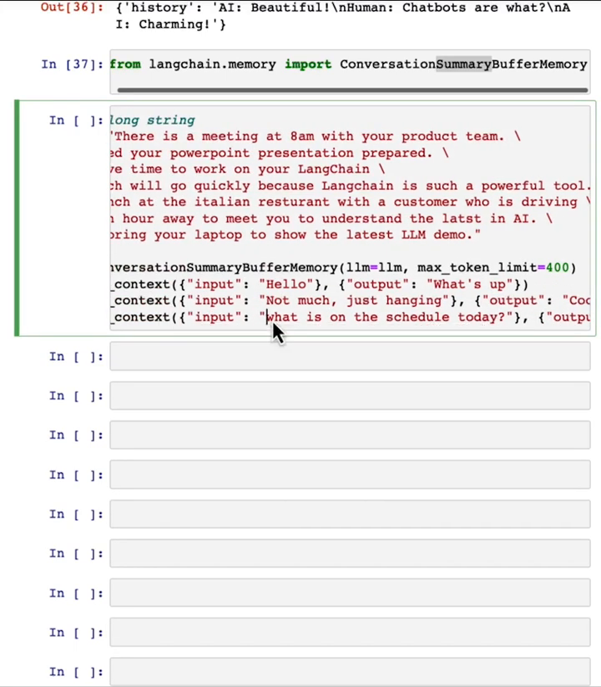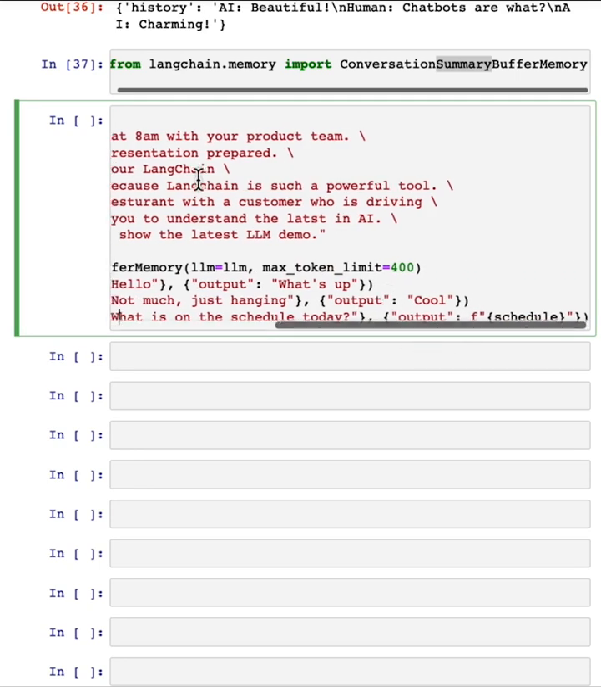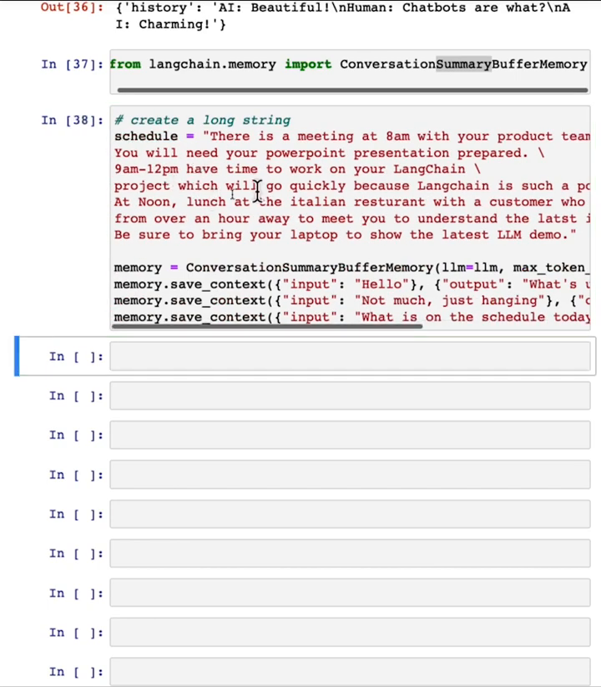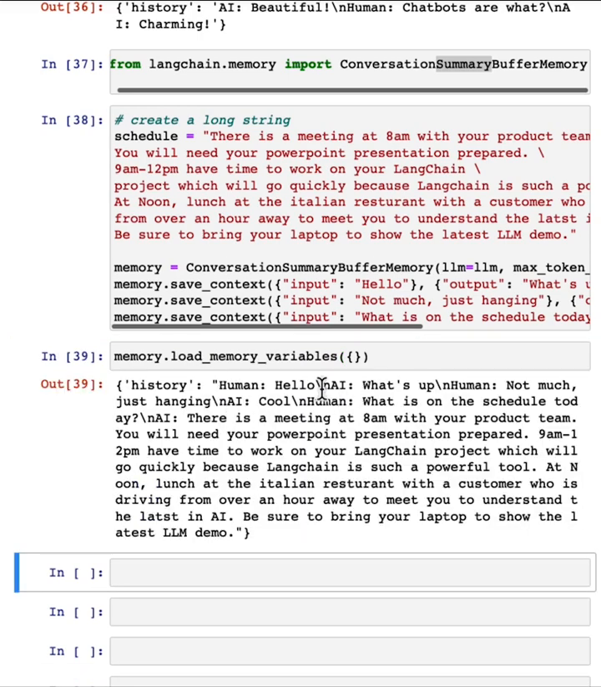Cool. And then what is on the schedule today? And the response is that long schedule. So this memory now has quite a lot of text in it. In fact, let's take a look at the memory variables. It contains that entire piece of text because 400 tokens was sufficient to store all this text.